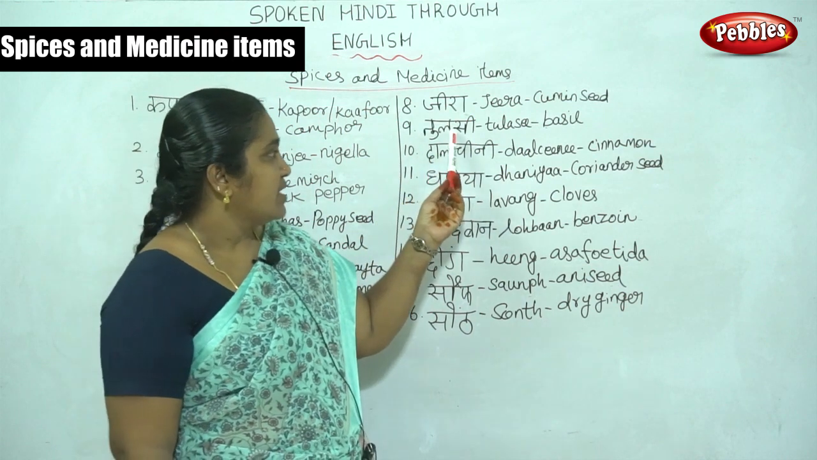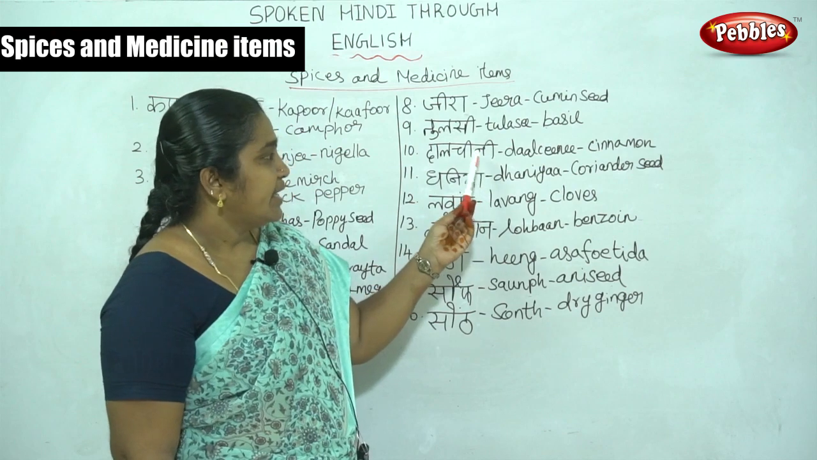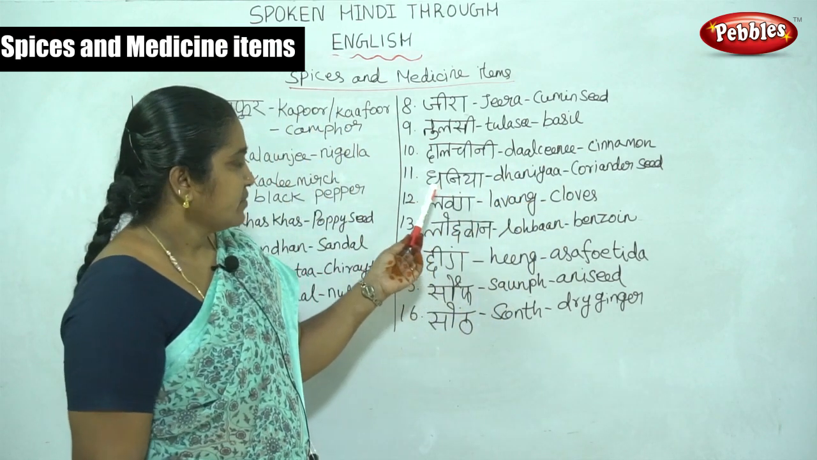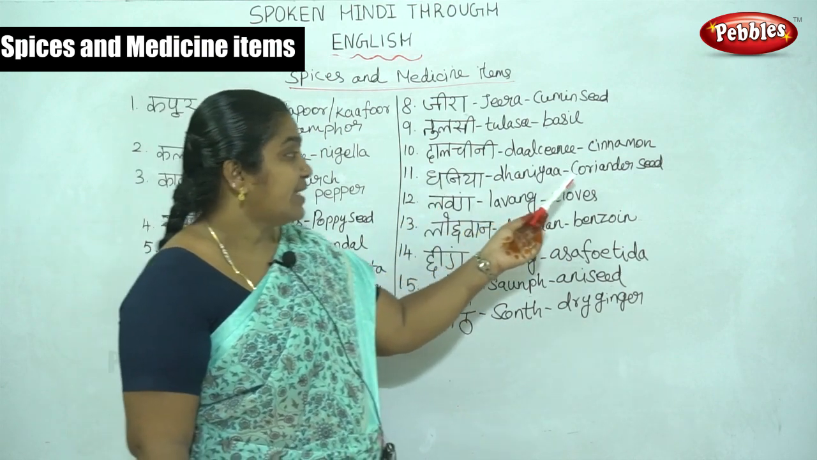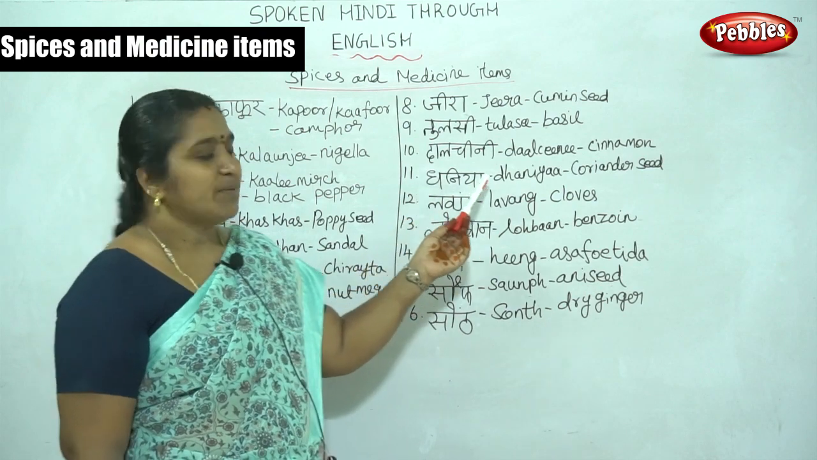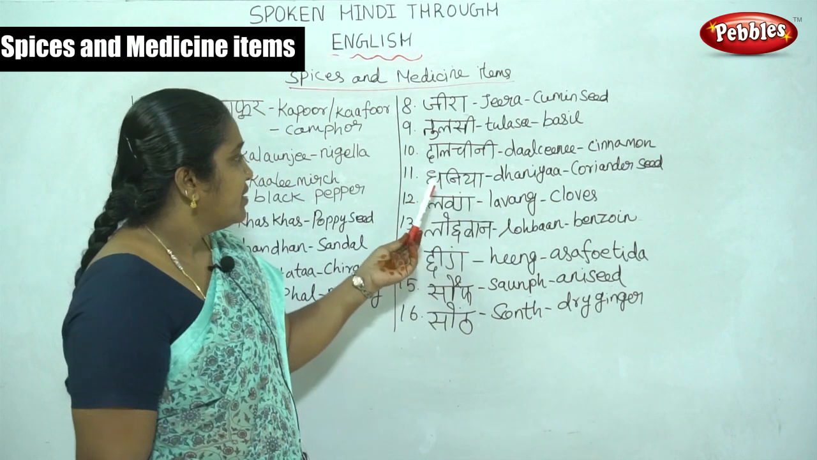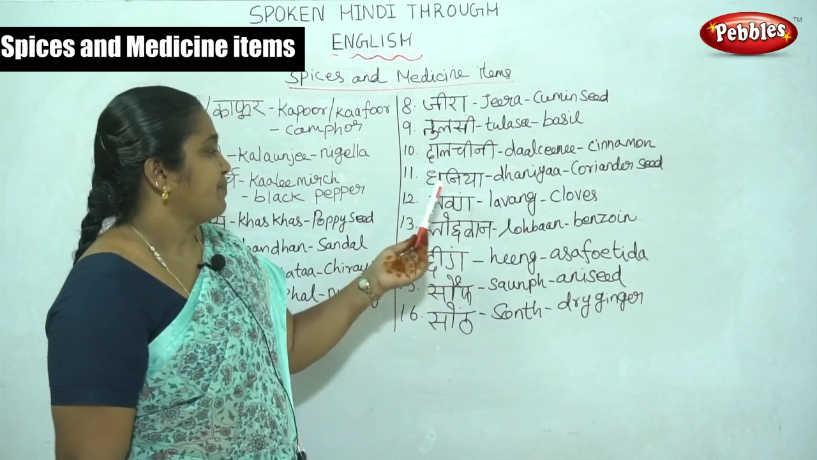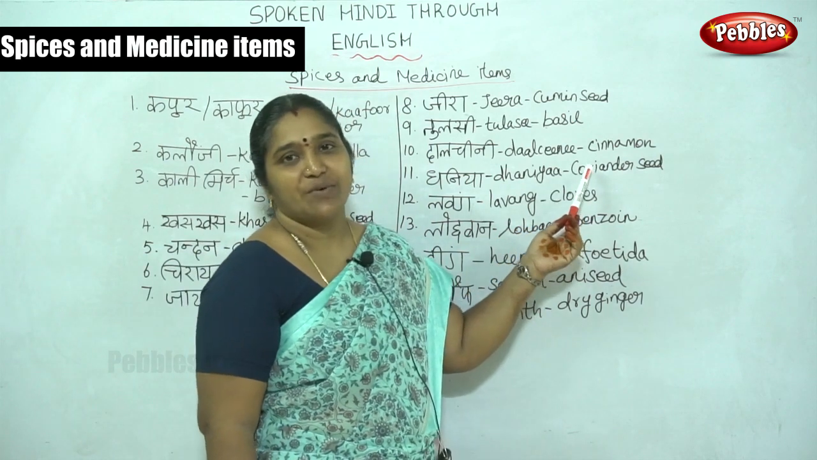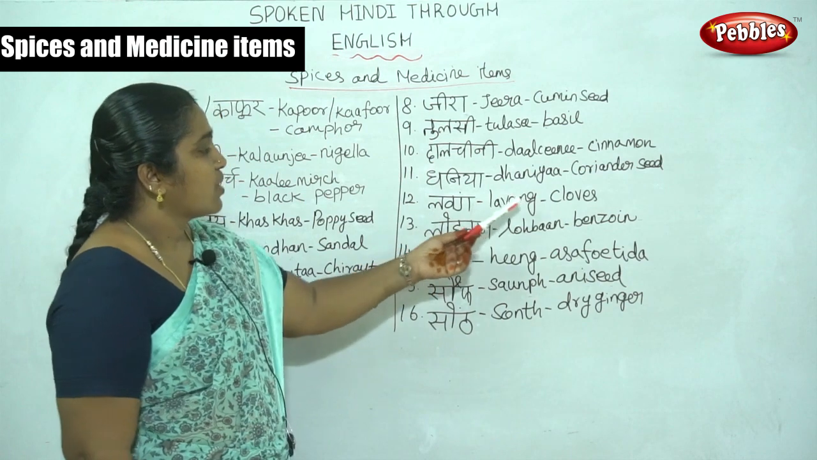Tulasi is basil. Then dalchini is cinnamon. Then dhania. This is the dhania seed here. We can see dhania in vegetables also, that is green in color, like greens. Here dhania is coriander seed. Then lavang is cloves.